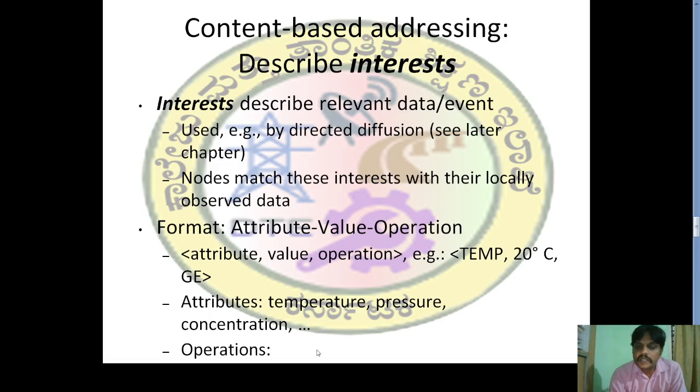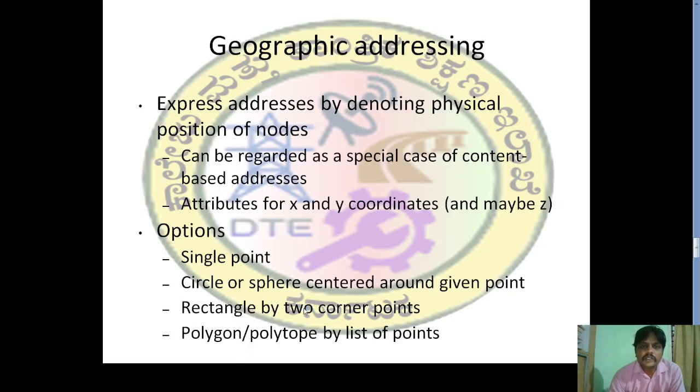Nodes match these interests with their locally observed data. We can have an attribute, value, and operation format to measure, for example, temperature. The attribute is temperature, the value is 20 degrees Celsius, and there is the operation to be done. The attribute may be temperature, pressure, or concentration, and then the operation that has to be done.